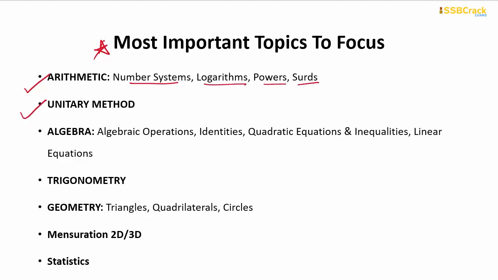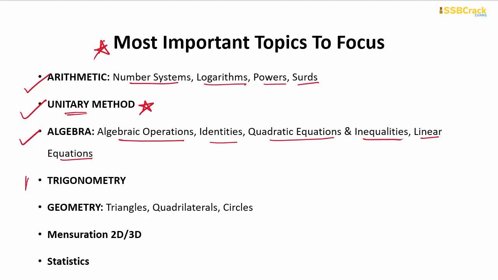And the second topic, unitary method. Prepare this topic completely. This topic consists of all the subtopics like percentage, profit and loss, simple and compound interest, speed, distance, time, work and time, ratio and proportion, variation and so on. So all the subtopics are highly recommended for you to prepare very well. This topic had the highest question numbers counted up till now. And for the topic algebra, thoroughly prepare algebraic operations, identities, quadratic equations and inequalities, and linear equations in one variable as well as two variables.